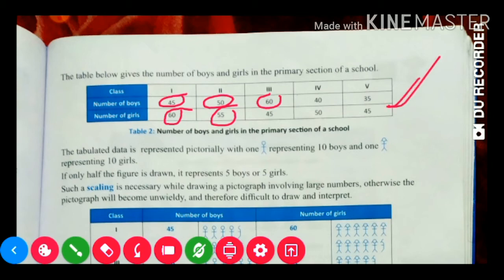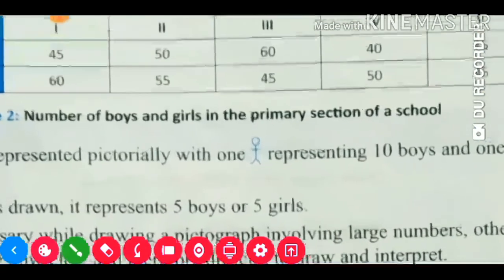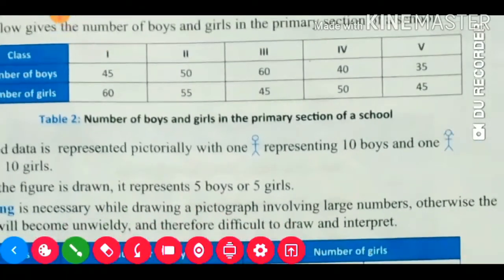The tabulated data is represented pictorially with this picture, where this symbol represents 10 boys and this one represents 10 girls. Half a symbol represents 5, so if the drawing is half, it means 5 boys or 5 girls.